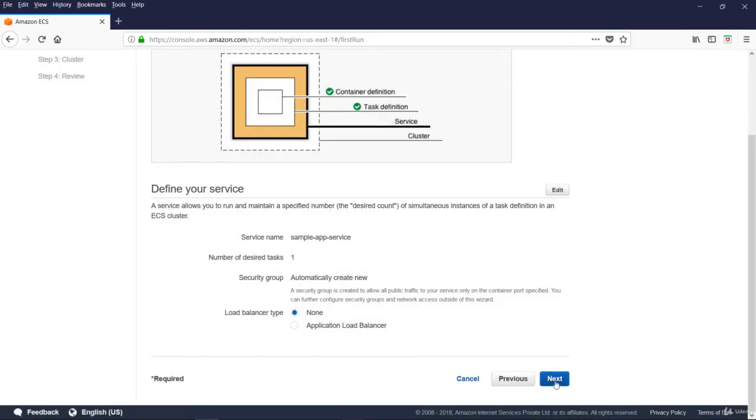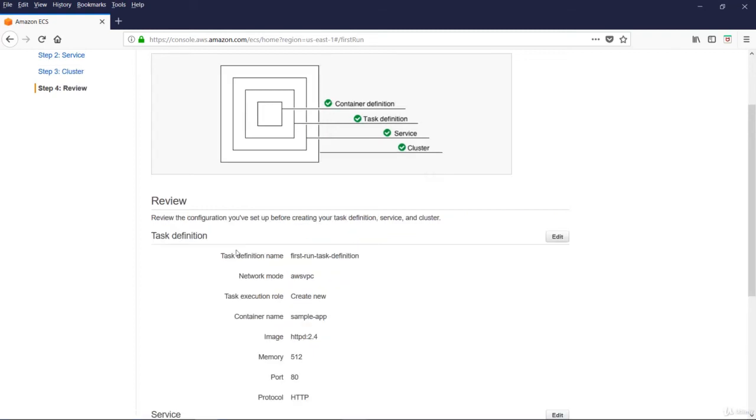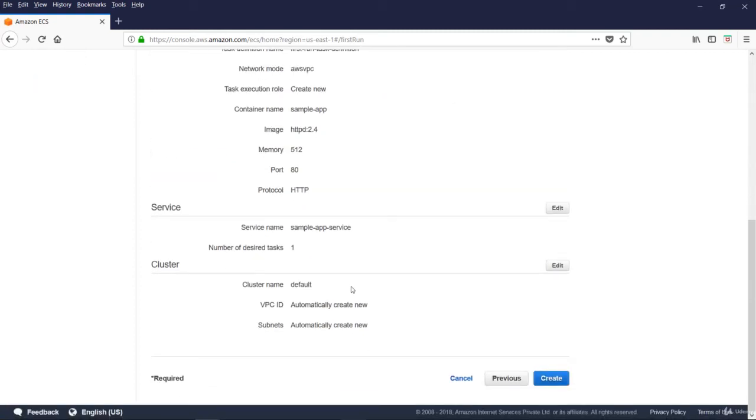Click Next. Now the final step, configure your cluster. The infrastructure in a Fargate cluster is fully managed by AWS. Your containers run without managing and configuring individual Amazon EC2 instances. Cluster name, let us go with this. VPC ID, automatically create new, and subnets, automatically create new. Let us go with the defaults. Click Next. Let us review the configuration. Click Create.